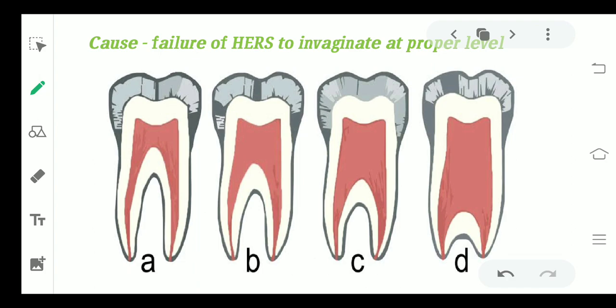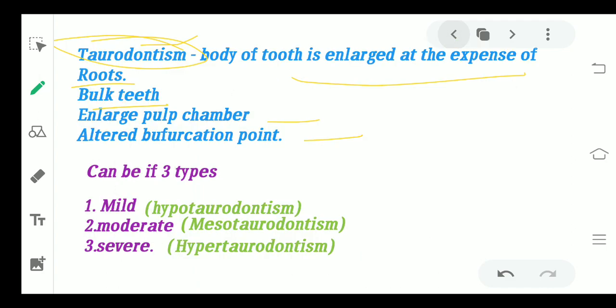Here you can see this is the normal tooth structure which you have, the pulp and every structure, cementum, enamel, everything. So this is a normal condition. Now in this condition you can see the size of the pulp chamber has increased a bit. In the third figure you see the pulp chamber size has increased more and the demarcation point or the bifurcation point of the roots has been falling down. The root is decreasing in size, and here the pulp chamber is completely taking over the size of the root and the bifurcation point is almost diminished in this case.